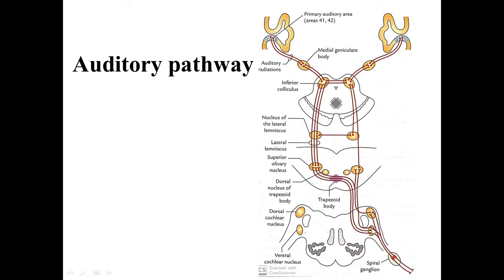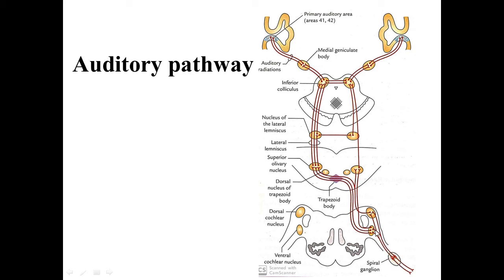Now in these two nuclei, the fibers relay, and these dorsal and ventral cochlear nuclei consist of cell bodies of second order sensory neurons. So from these nuclei, the second order sensory neurons start. Clear? So the first order sensory neuron cell bodies are located in the spiral ganglion, which is situated in the modiolus.